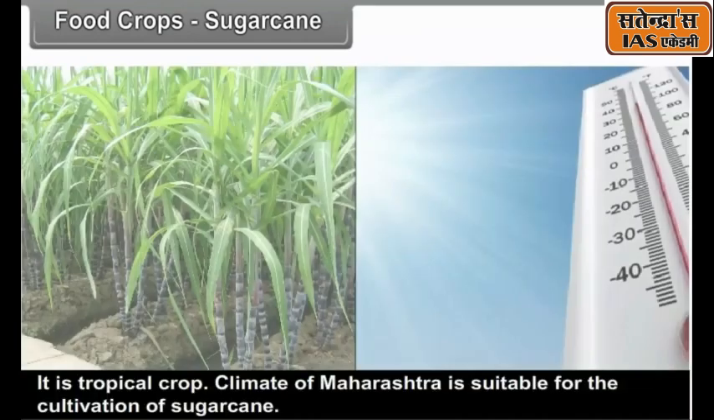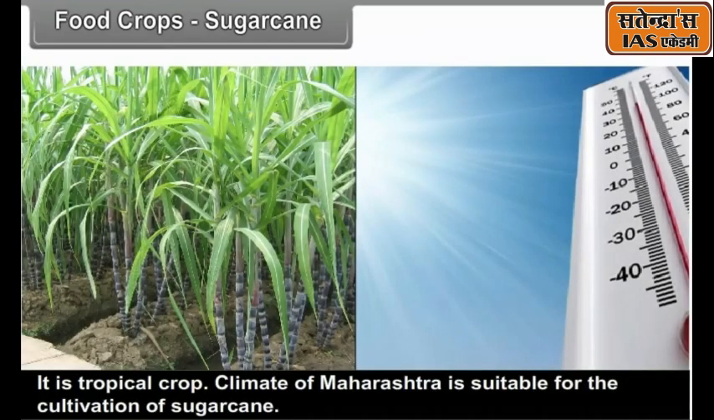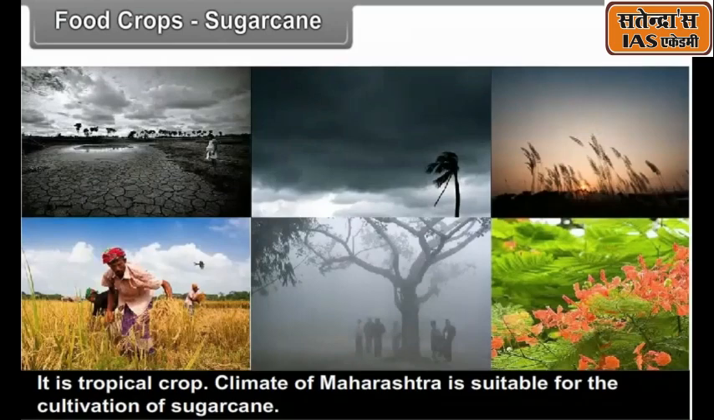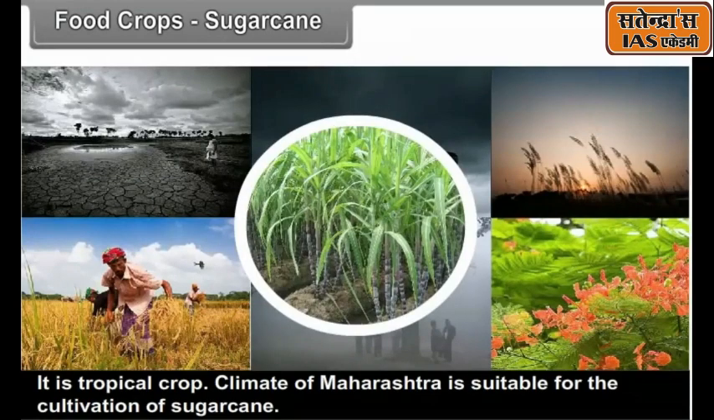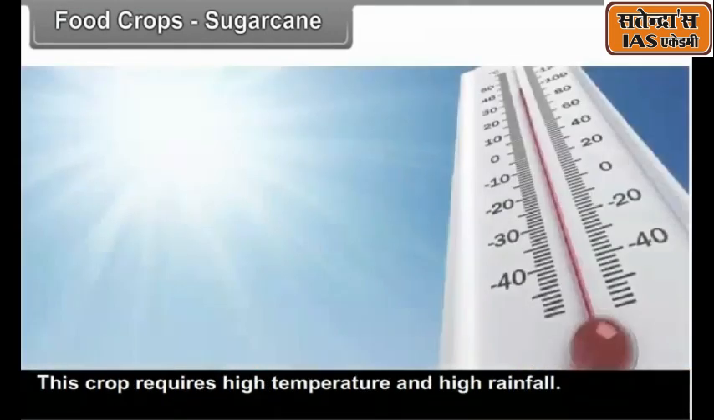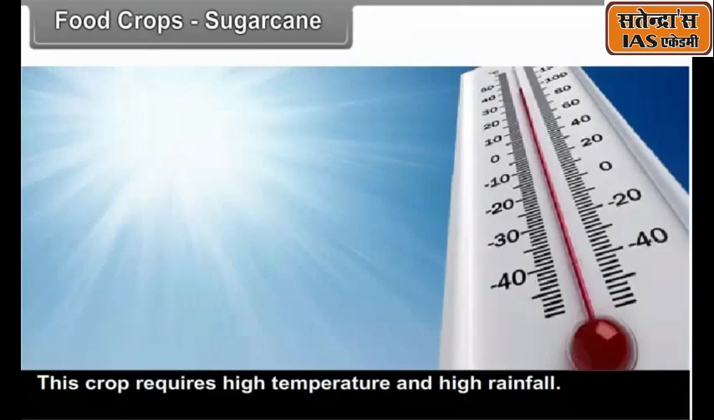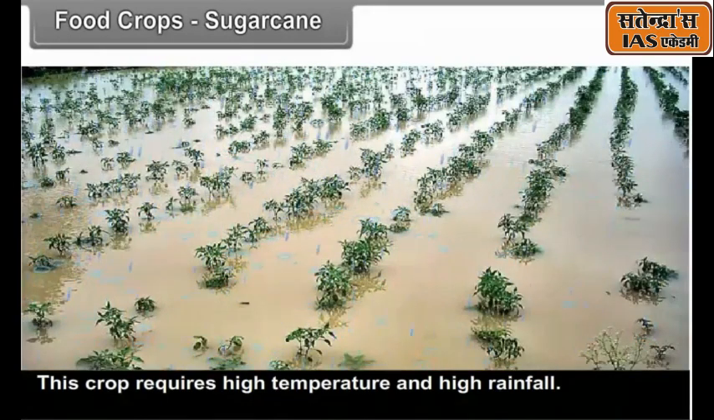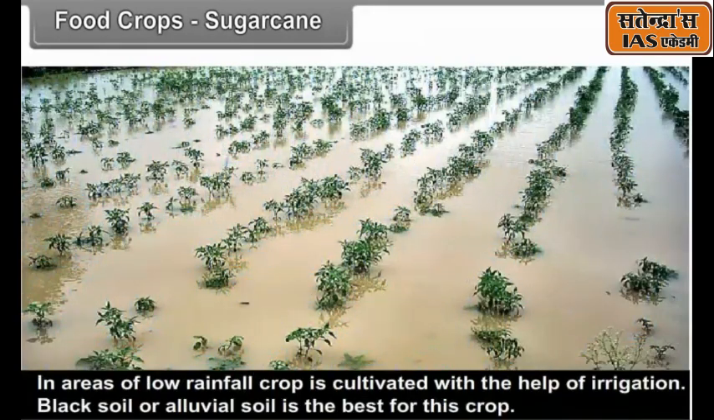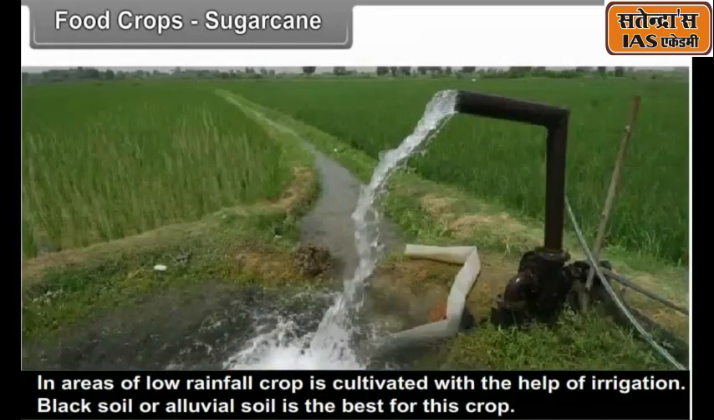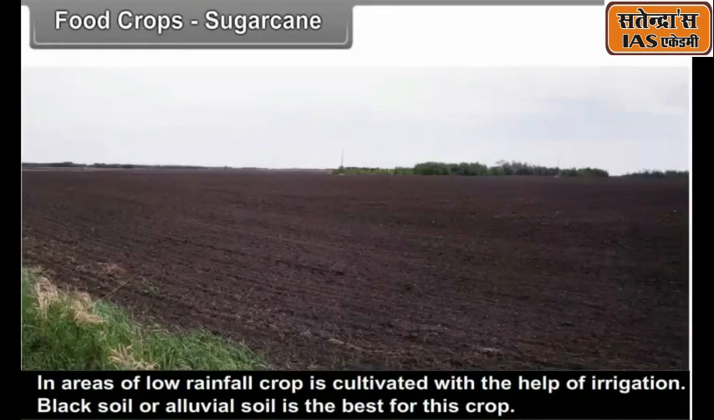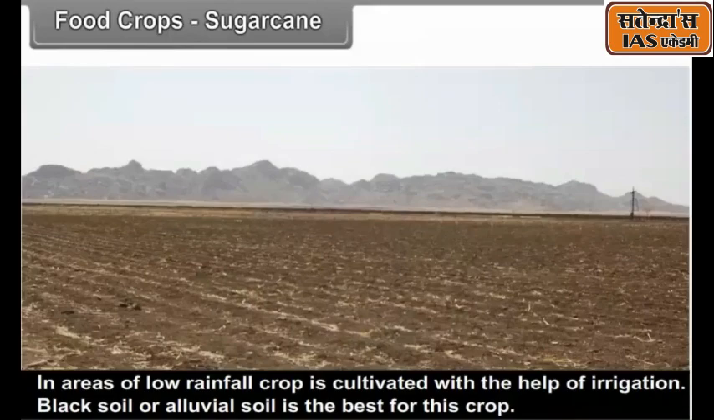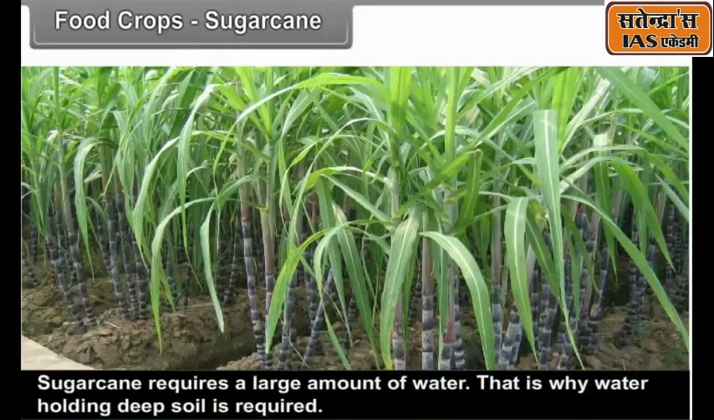Sugarcane. It is a tropical crop. The climate of Maharashtra is suitable for the cultivation of sugarcane. This crop requires high temperature and high rainfall. In areas of low rainfall, the crop is cultivated with the help of irrigation. Black soil or alluvial soil is the best for this crop.